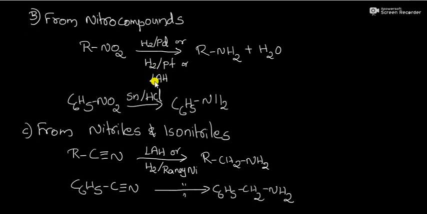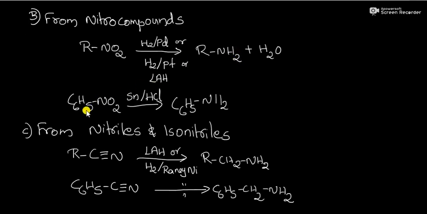That is a hydride ion transfer reduction. So, either by catalytic reduction or by metal hydride reduction, we can convert nitro compounds into amines. So, here RNO2 is converted into RNH2. That is our primary amine.